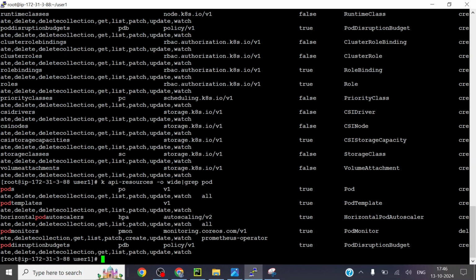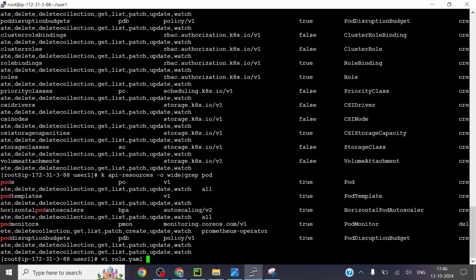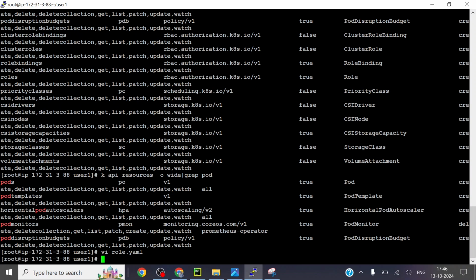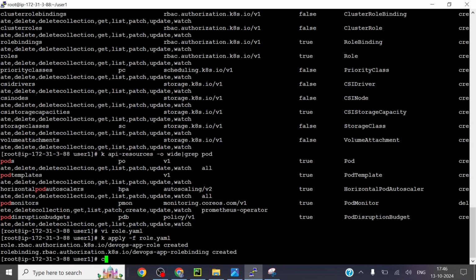So let us deep dive into the code. In role.yaml, I'll put kube user because I've created a user named kube user, with get and list permission only, not create permission. I'll show you. kubectl apply -f role.yaml. Okay, fine.